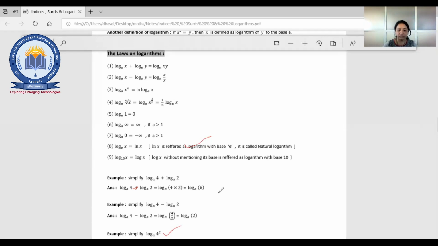Now just simplify it and write down the answer in the chat box fast. You can refer to the third law we have seen, log x raised to n. You can compare that with x equal to 4 and n equal to 2. I want an answer, okay. 2 log 4, 2 log 4.